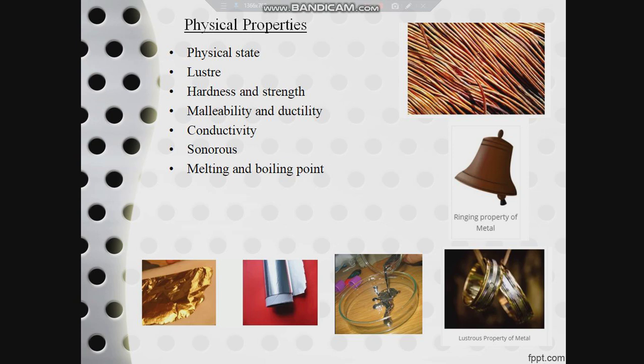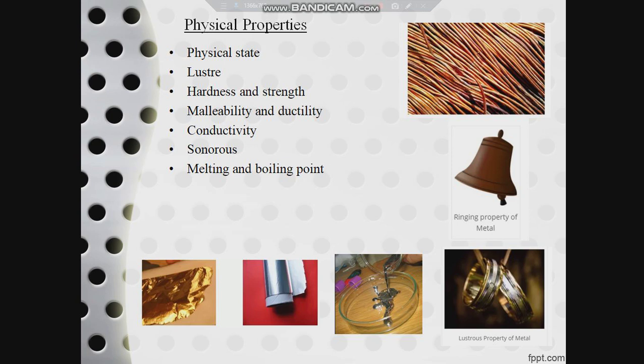Now coming to luster, what is the meaning of the word luster? The meaning of the word luster is to shine. So metals generally have luster, and that is called metallic luster, which means they have a shiny appearance, whereas non-metals do not have metallic luster, that is they always appear to be dull. But there is one exception in case of non-metals, which is graphite, which appears to be shiny, and hence we can say that graphite alone has the luster property.